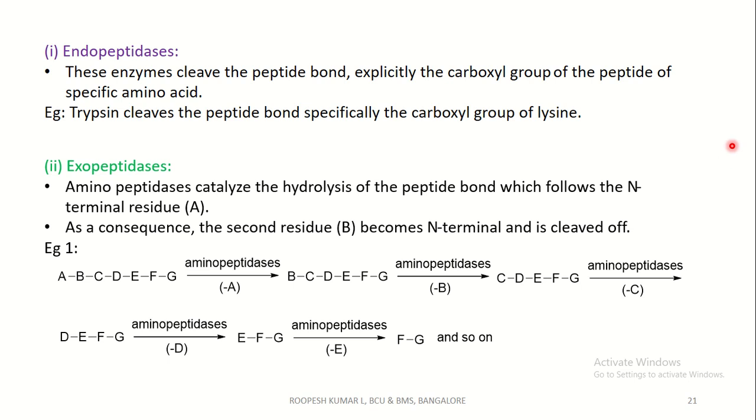For example, if we consider A, B, C as amino acids in a peptide sequence, on reaction with aminopeptidase enzyme, the A amino acid is cleaved, which gives B as the N-terminal, which on further reaction with this aminopeptidase enzyme is cleaved. A peptide is cleaved only from the N-terminal, but not from the C-terminal.